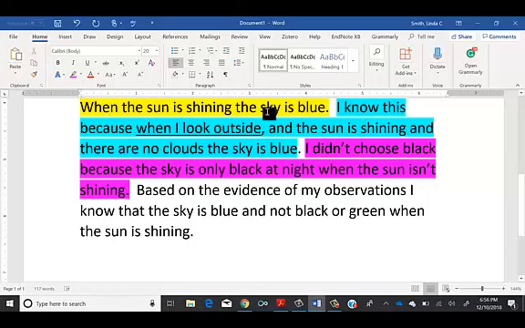So we've made our claim. We've cited our two pieces of evidence, our evidence of what it is and what it isn't. And then we have added our reasoning. So based on this evidence of our observations, we know that the sky is blue and not black or green when the sun is shining. And that would be our reasoning.